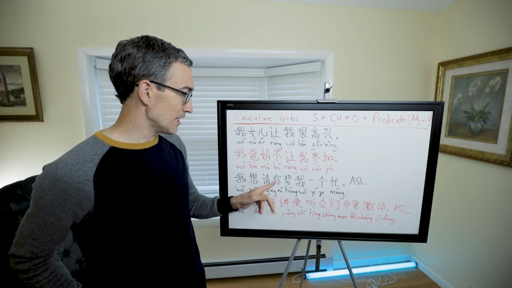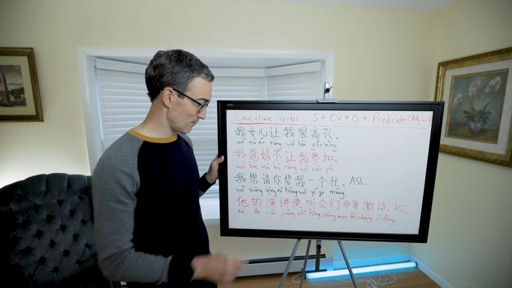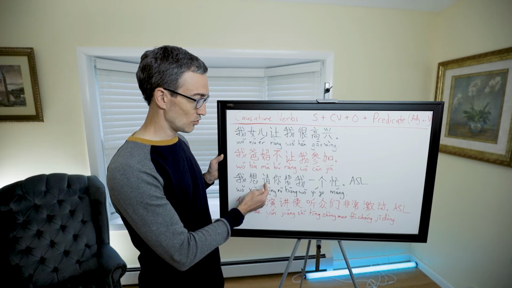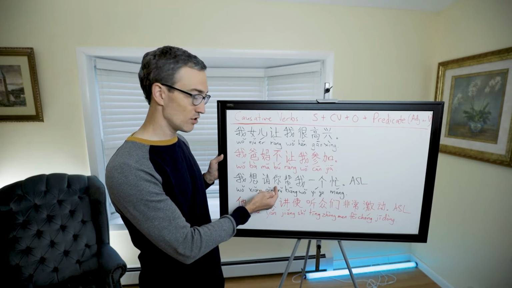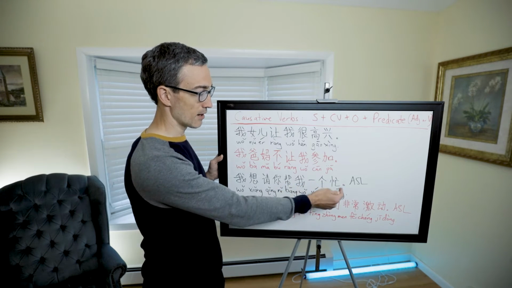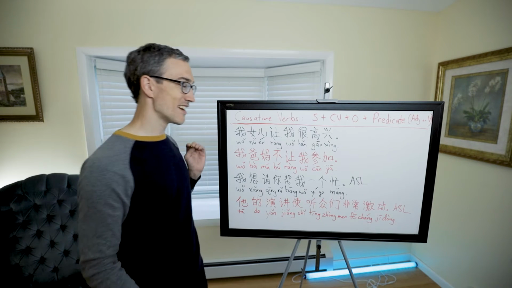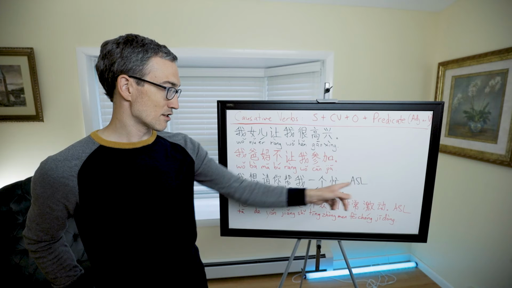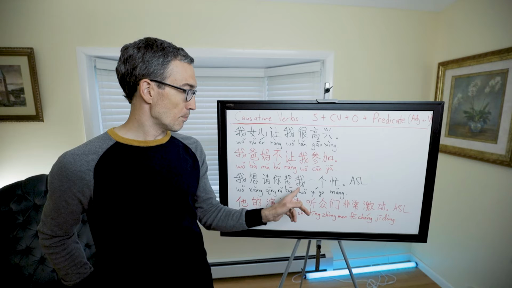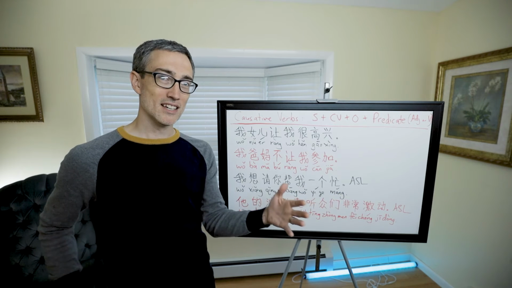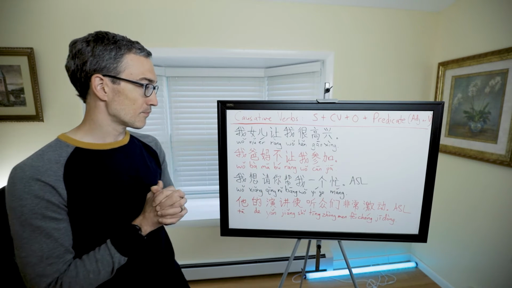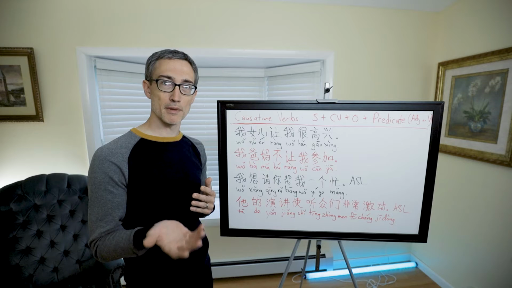我想请你帮我一个忙. Okay, so what does this mean? 我想, you should know that. I want 请你, to request of you or to get you. 帮我, to help me. 一个忙. So this is hard to translate directly. This is from Allset Learning. 帮忙 means to do a favor or to help somebody with something. So 帮 means to help, 忙 means busy. So it's like to 帮一个忙 is to help someone do something that they're busy doing. It just means to do a favor, to help somebody out with something.